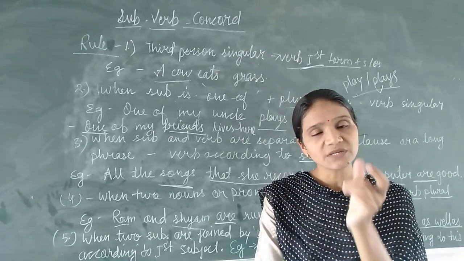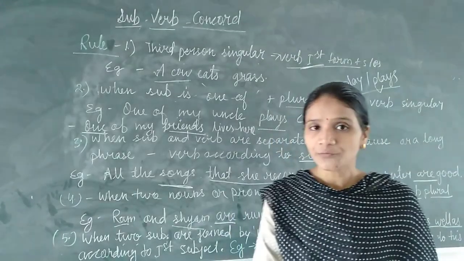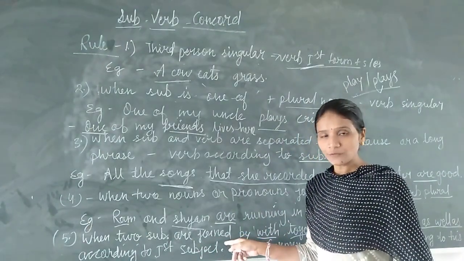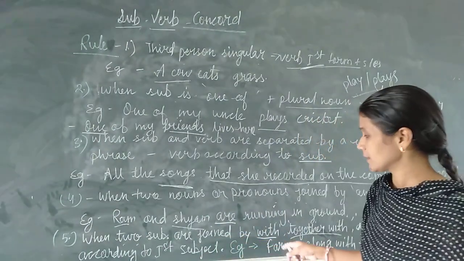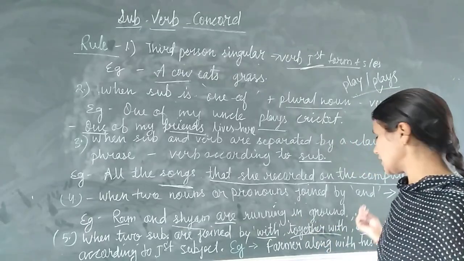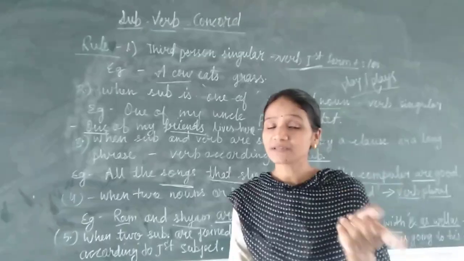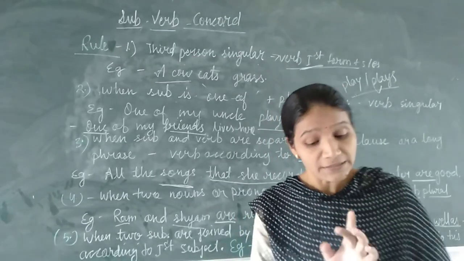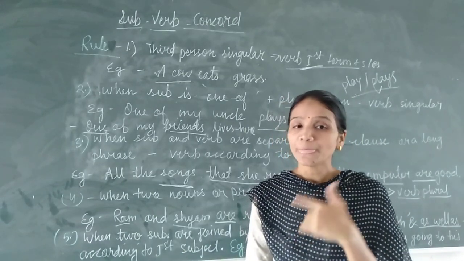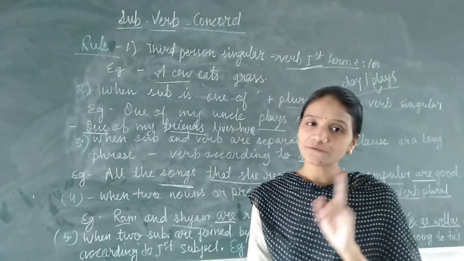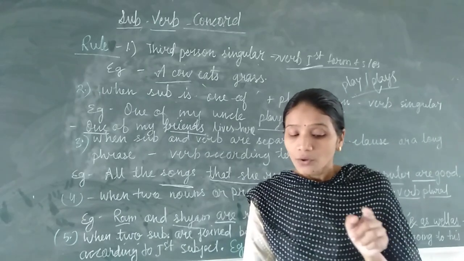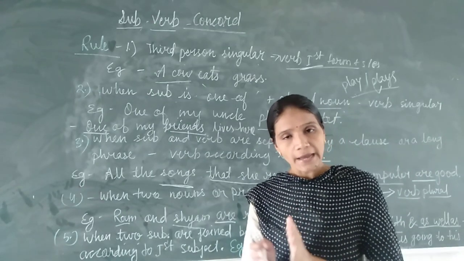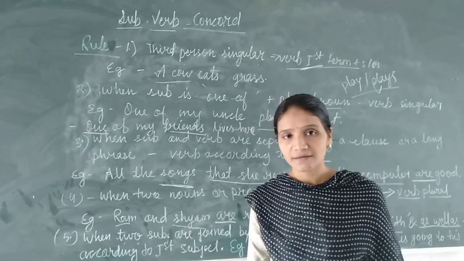Between both subjects I have used "with", so we can follow this rule here. The first subject is I, so in this sentence we will use "am", not "is". Clear? Because the first subject is I: I with my mother am going to market.